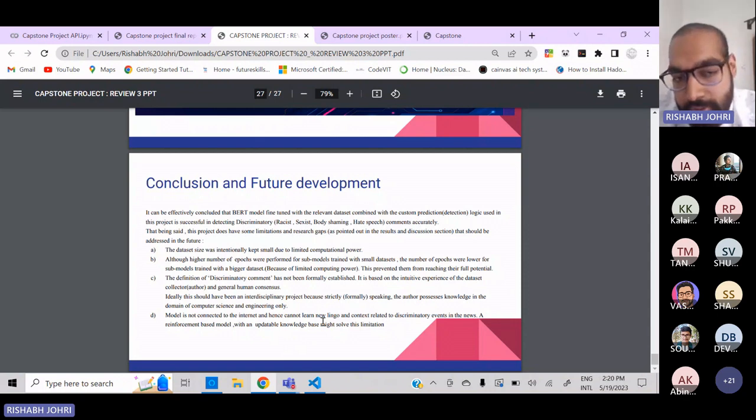So the solution to this problem is that we can improve this model by using a reinforcement-based model with an updatable knowledge base. The knowledge base would be constantly updated, kind of like what's happening with ChatGPT and Bard. They are in a way connected to the internet and can access recent developments. So that is actually a good solution for this particular problem.